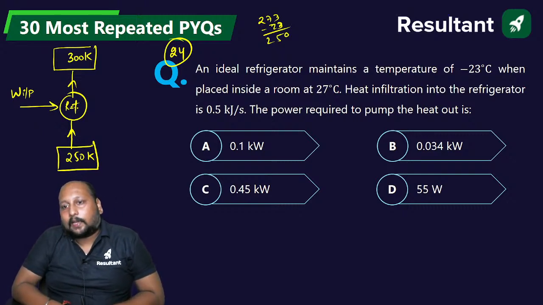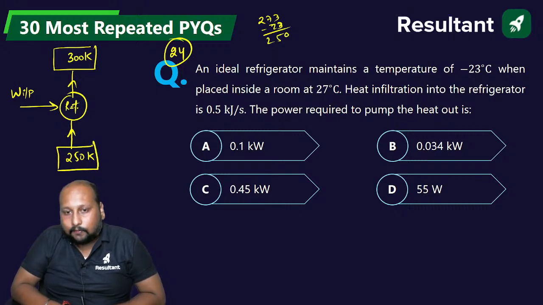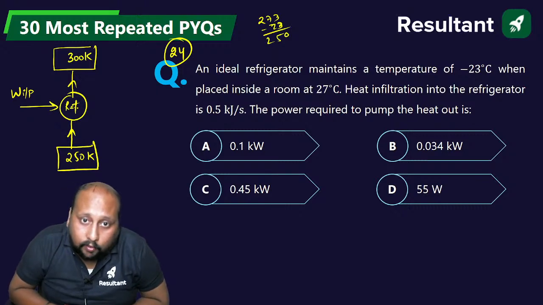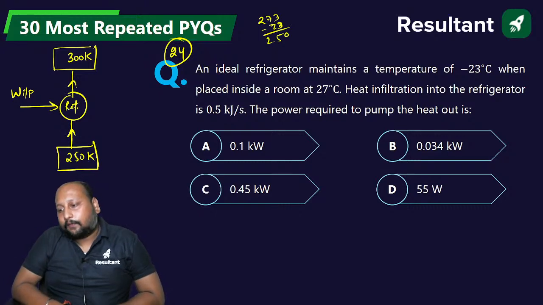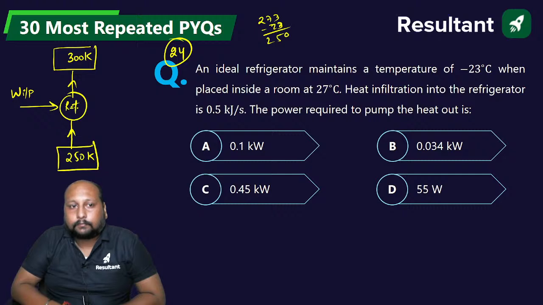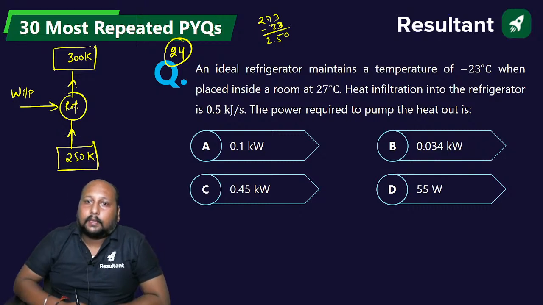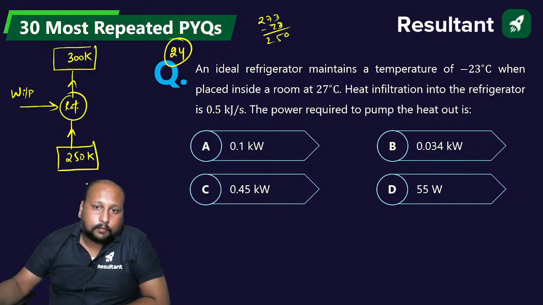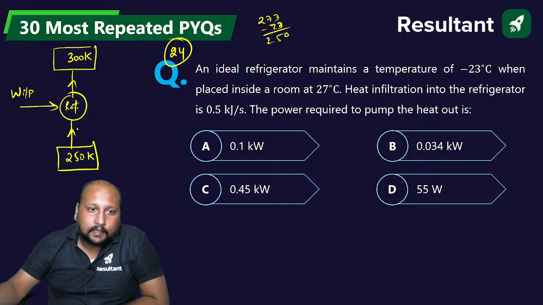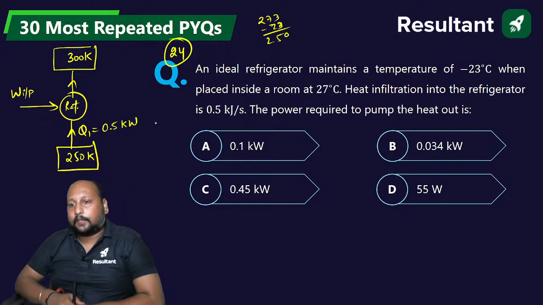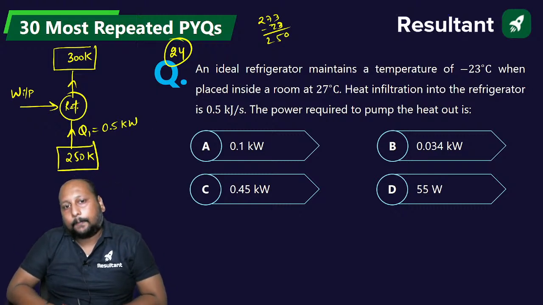COP निकालिए. First of all, calculate the value of COP because temperature limits is given. Once you calculate the COP, you can use the formulation of refrigerating effect divided by the net work input. चलिए. And they are given some heat also, na? 0.5 kilojoule per second, that is kilowatt. Refrigerator की system के, so let's say this is Q1, that is 0.5 kilowatt heat is being supplied to the refrigerator.